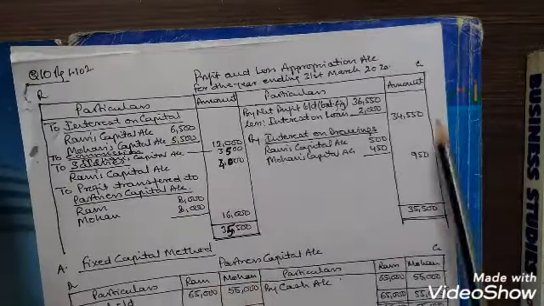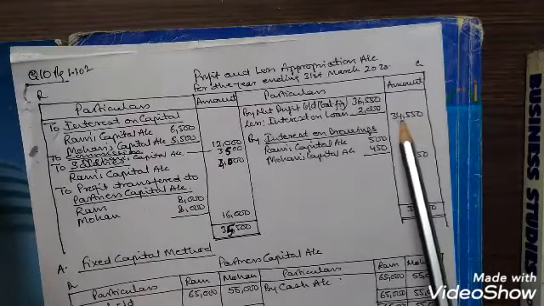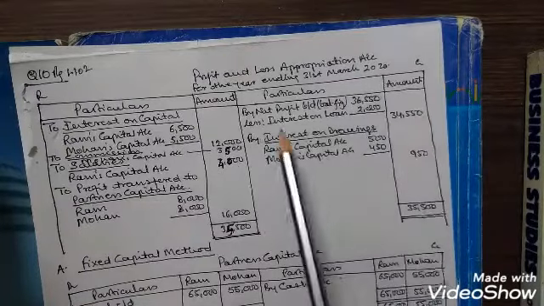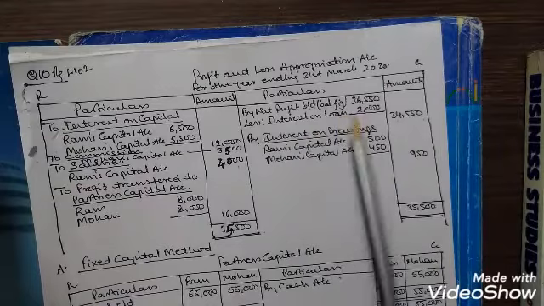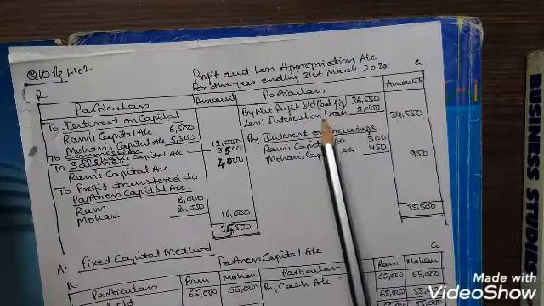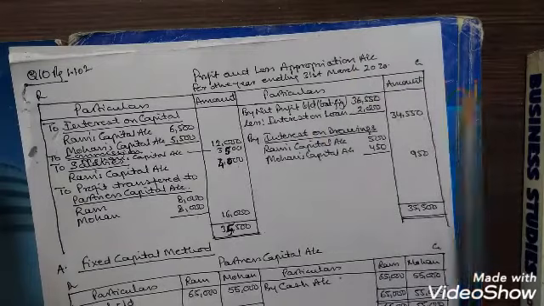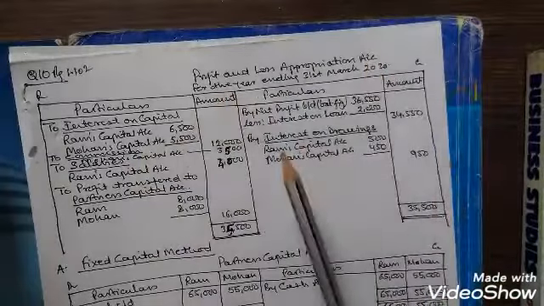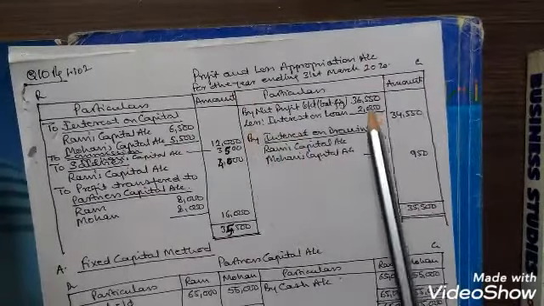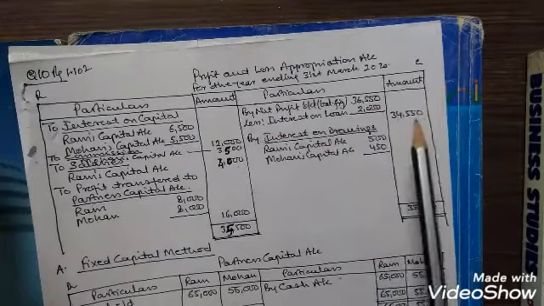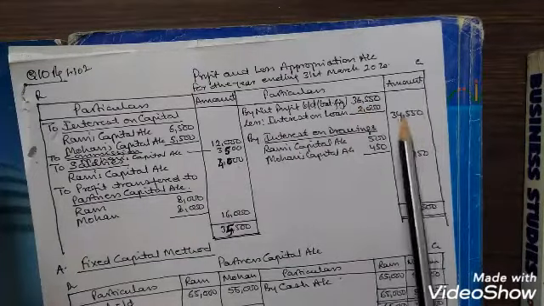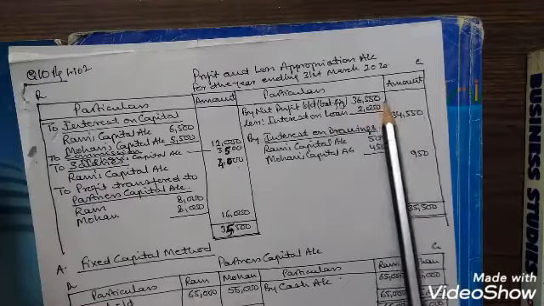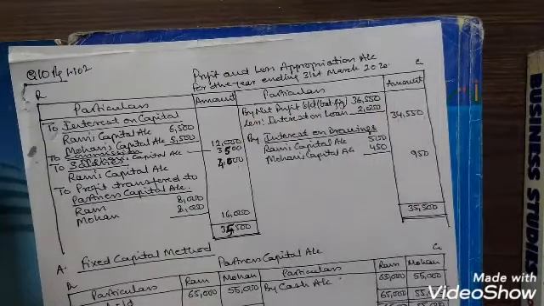Now we will do the balancing. So the balancing comes to 34,550. In this we will add the interest on loan to Mohan 2,000, which is a charge against profit and should have been debited to profit and loss account, but it was not debited over here. So we will subtract this interest in the P&L appropriation account, but for the calculation of the net profit it will be added to 34,550 and it comes to 36,550. This is the balancing figure and the amount of net profit.